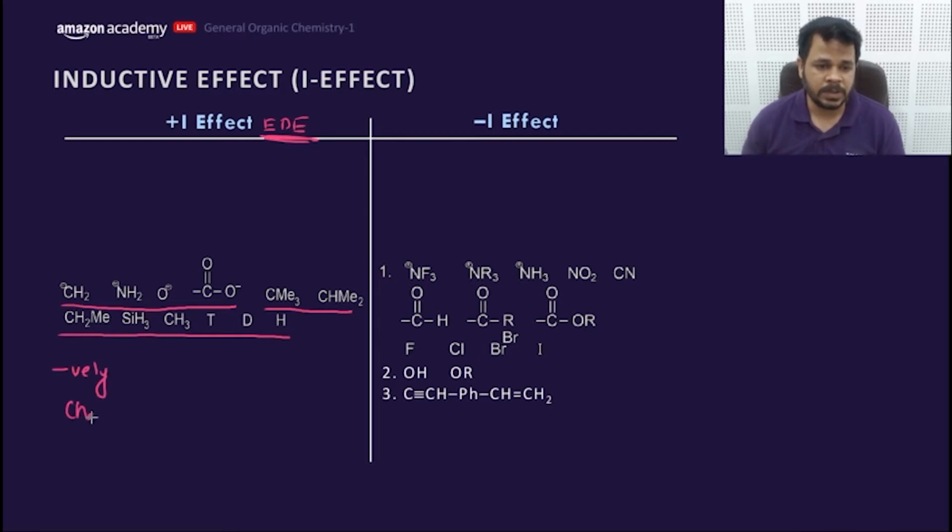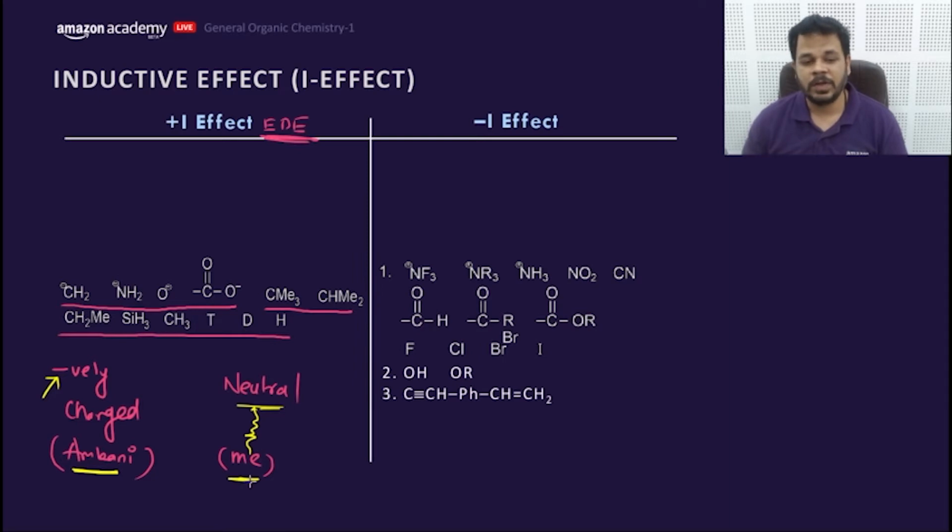Negatively charged species are relatively electron rich compared to the neutral one. So it is like a rich man like Ambani, and this neutral is like me. When it comes to donation, who will donate more? Ambani, who has extra money, or me, just surviving in this corona period?